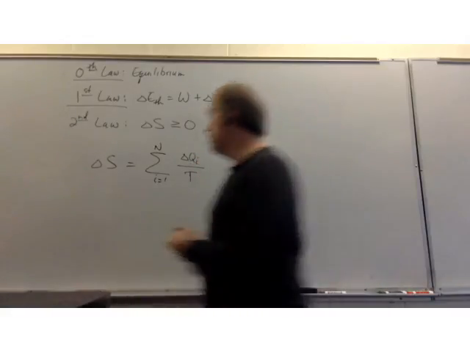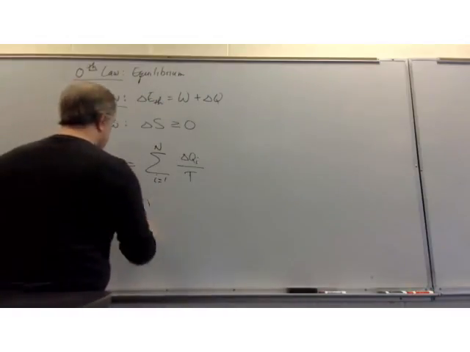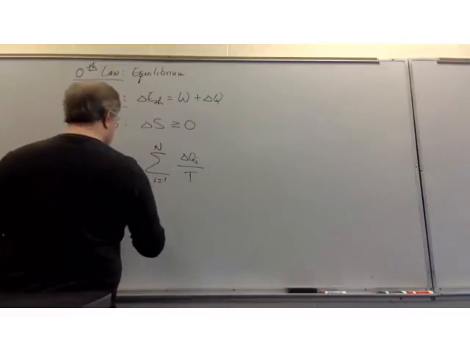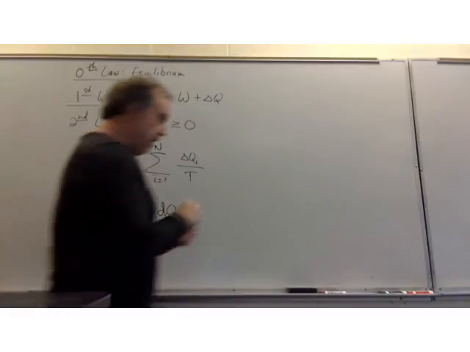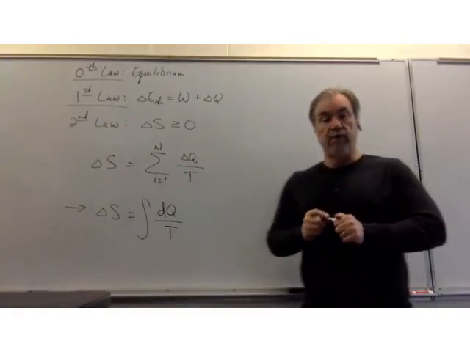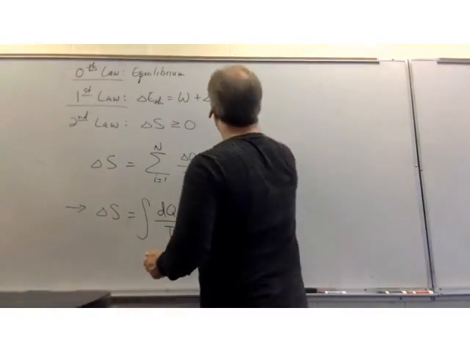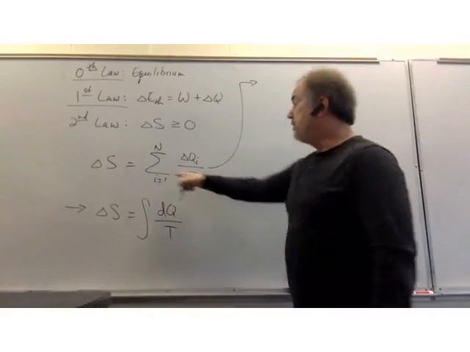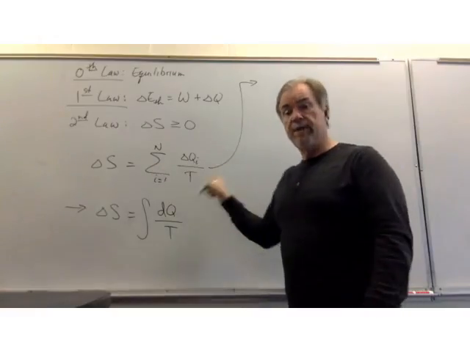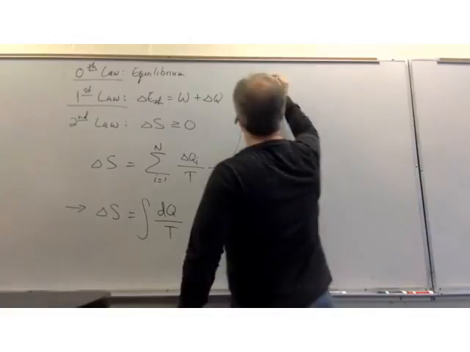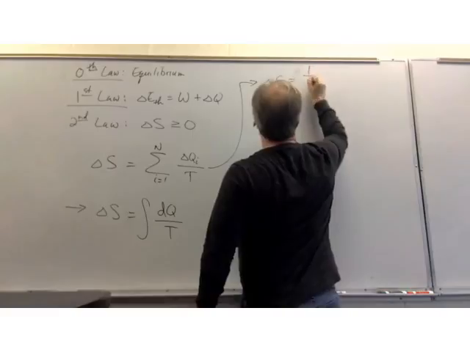For those of you who are into calculus, the calculus version ends up being that delta S is the integral of dQ at a given temperature. And if you understood that, that's great. And if you're not good with calculus, don't worry about this. This will be fine, especially because what I'm going to do with this one is say, well, since we're assuming that T is going to be constant, the temperature is not affected by the summation, so I could pull it out. And so we often write it like this.